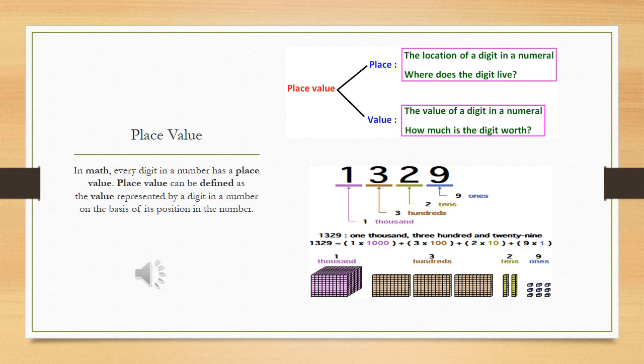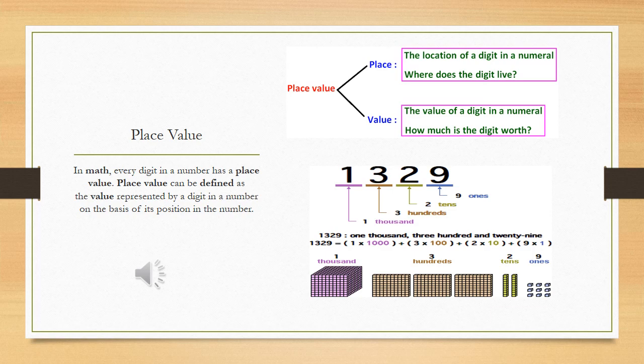Now in the next picture you are seeing a number that is 1329. If I say 1329, it's a number. I can't know what the 1 is, what the 2 is, what the 3 is, what the 9 is. So place value gives worth to a number and to its digits.